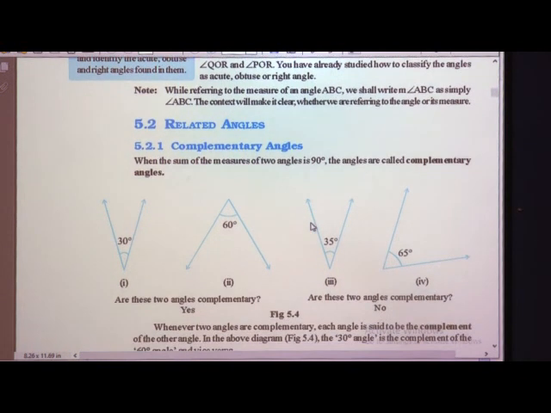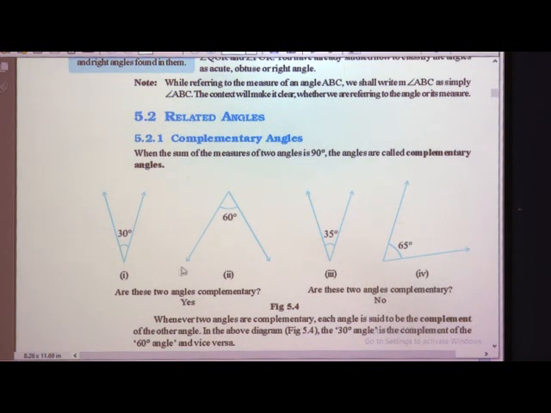You know angles, which you have learned from the 5th standard onwards. Complementary angle is a new word for you. It is when the sum of the measures of two angles is 90 degrees. I will explain in detail how it works. Such angles are called complementary angles.